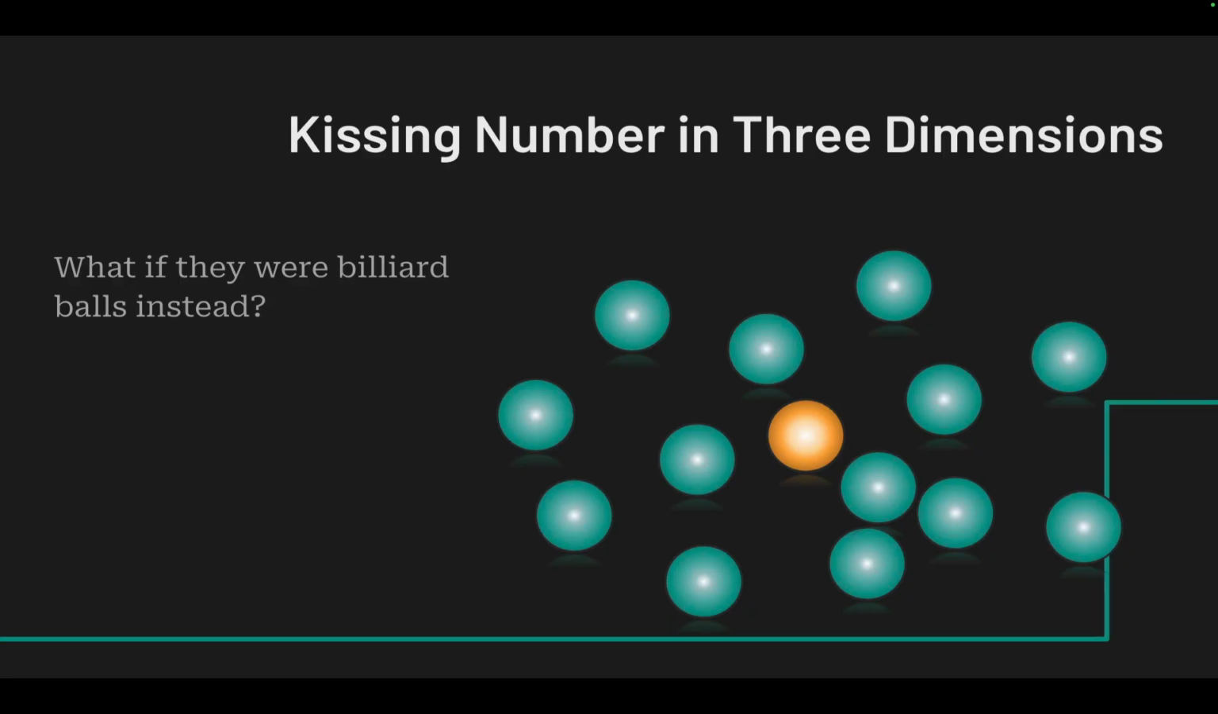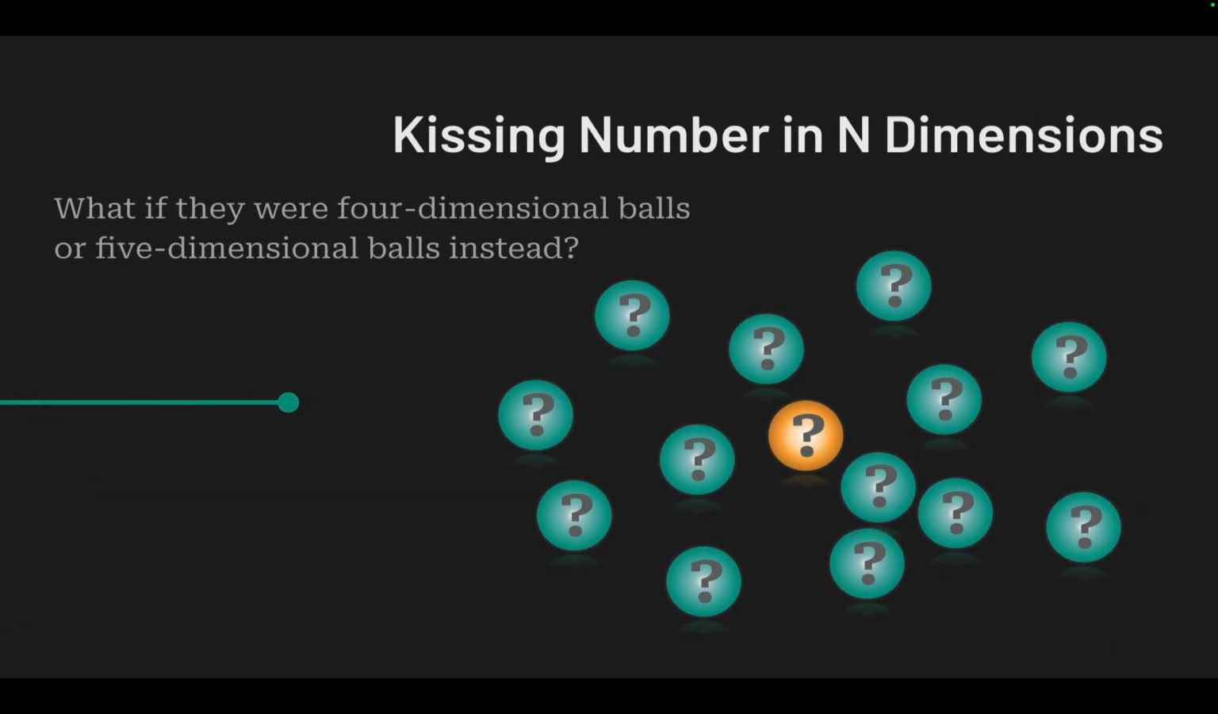In 1690, Isaac Newton said the answer is 12. Another mathematician at the same time said, well, yeah, you can fit 12, but there's so much wiggle room, I bet there's a way to fit 13. Nobody proved that Isaac Newton was the one who was right until 1954. Now, what if you had 4-dimensional balls or 5-dimensional balls?